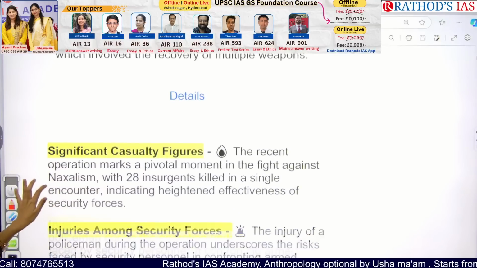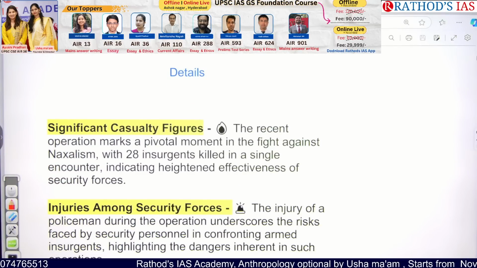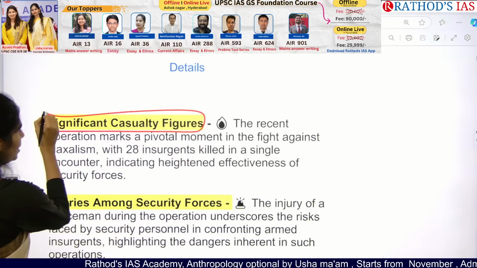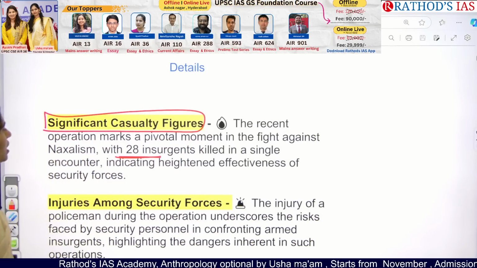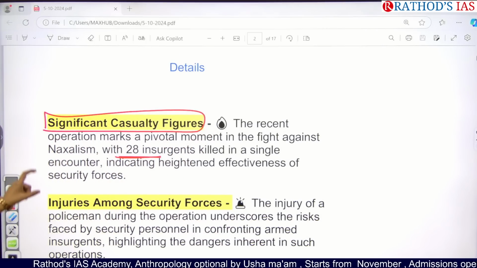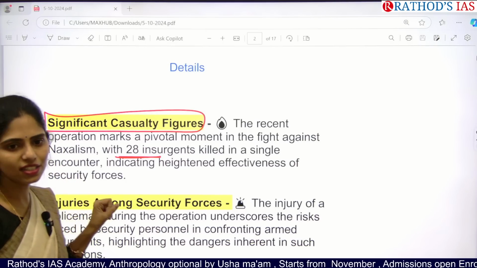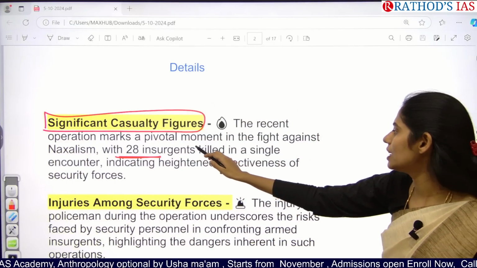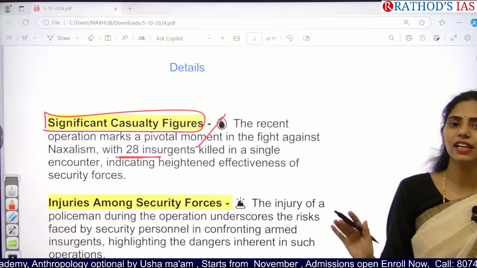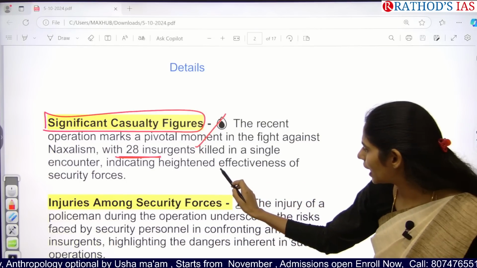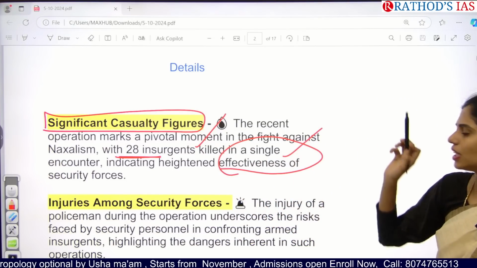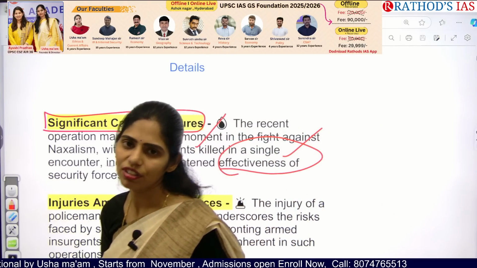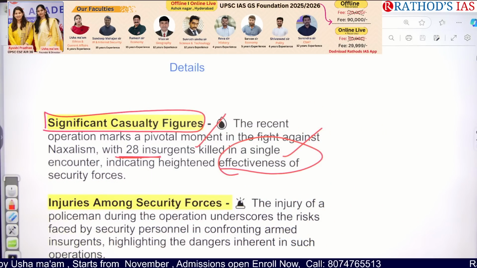Okay, now let us see some more details regarding this topic. So here, if you see, what is the casualty number? Casualty number is 28. So in the recent operation, we are doing the fight against Naxalism. In this fight against Naxalism, about 28 insurgents were killed in a single encounter. So here we can understand that yes, our security forces are working better. So we are having very efficient anti-Naxal operations.